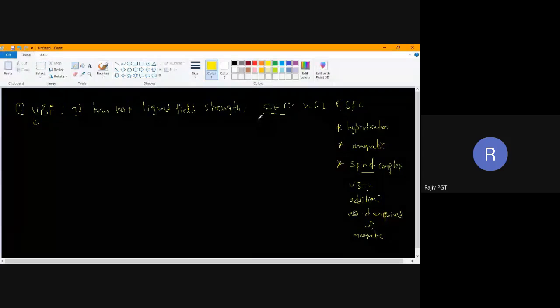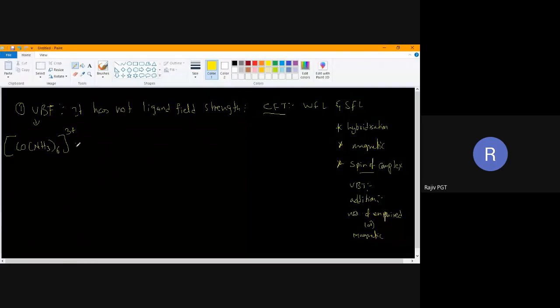See, suppose I take a complex [Co(NH3)6]3+. What is the first step? Write the electronic configuration of cobalt. The atomic number of cobalt is 27.